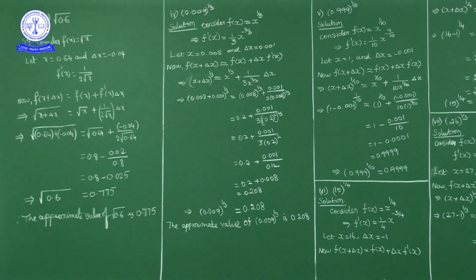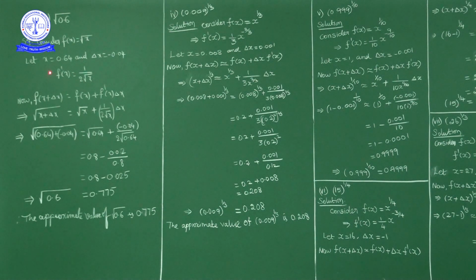Here we have to find the approximate value of the square root of 0.6, so I'll consider the function f of x is square root of x. The nearby perfect square near 0.6 is 0.64, whose square root is 0.8.